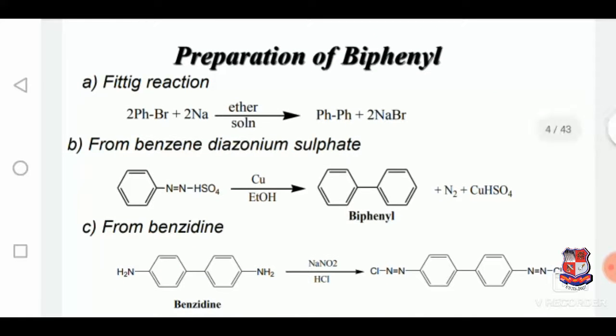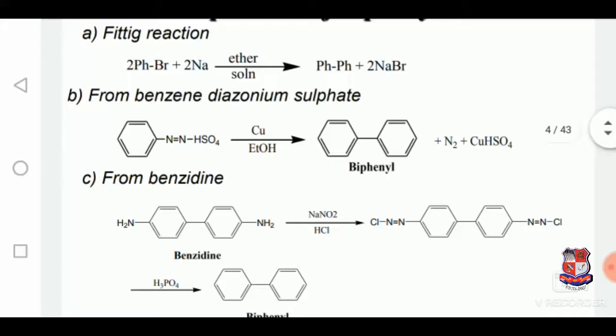These are the reactions. The first one is the Fittig reaction. It is the reaction between sodium metal and phenyl bromide in the presence of ether solution. It gives biphenyl and the byproduct sodium bromide. The second reaction is between benzene diazonium sulfate and ethyl alcohol in the presence of copper, and it will produce biphenyl.